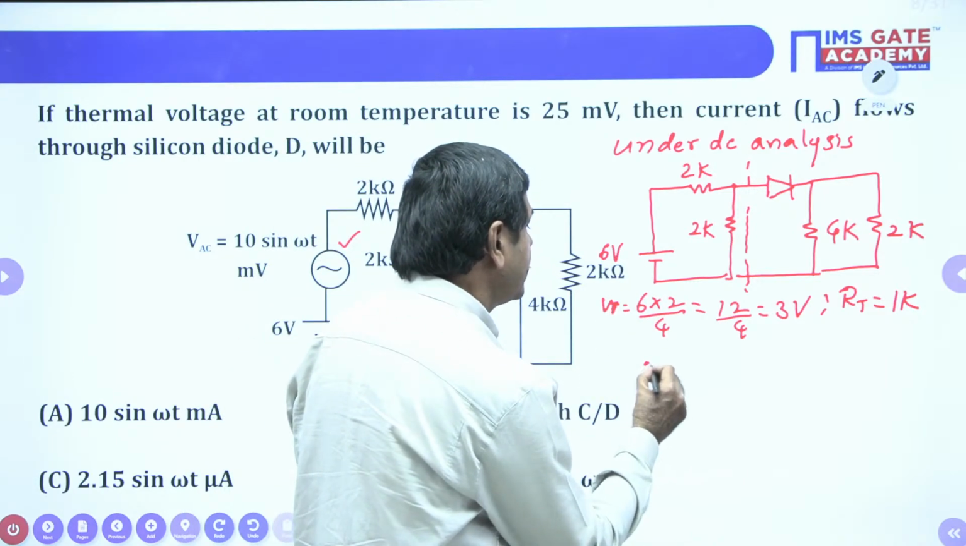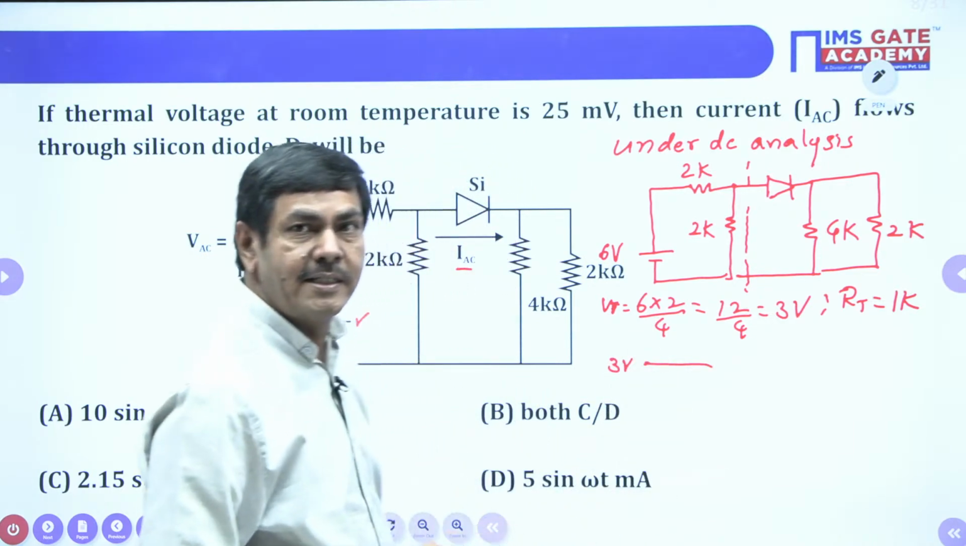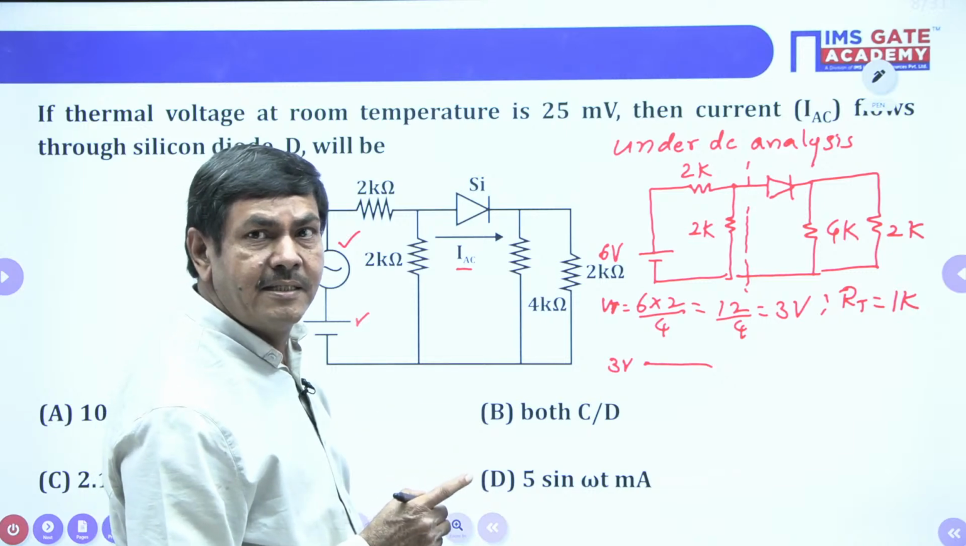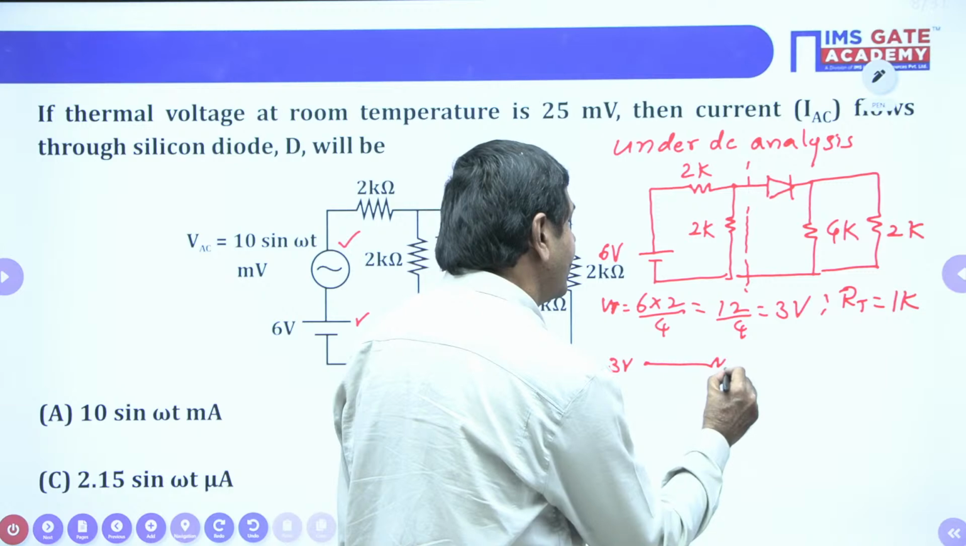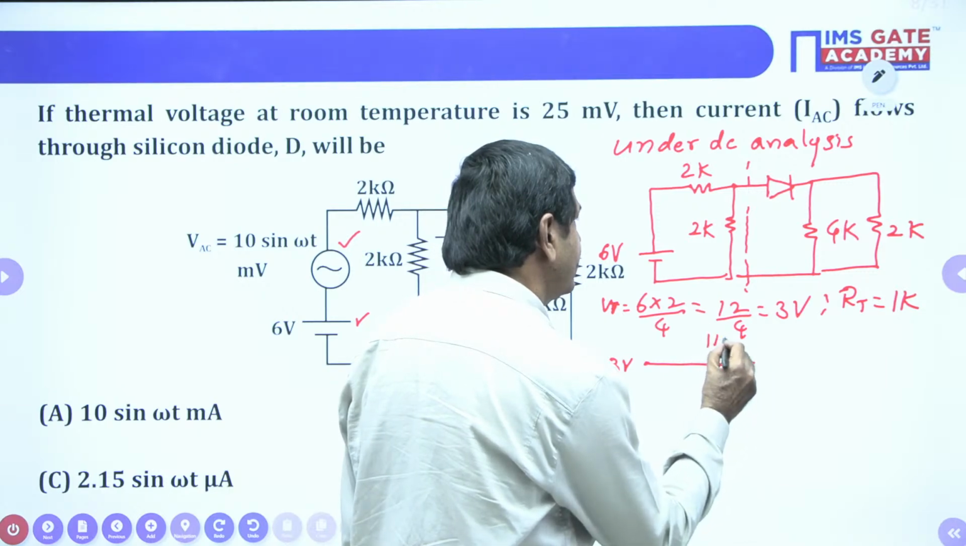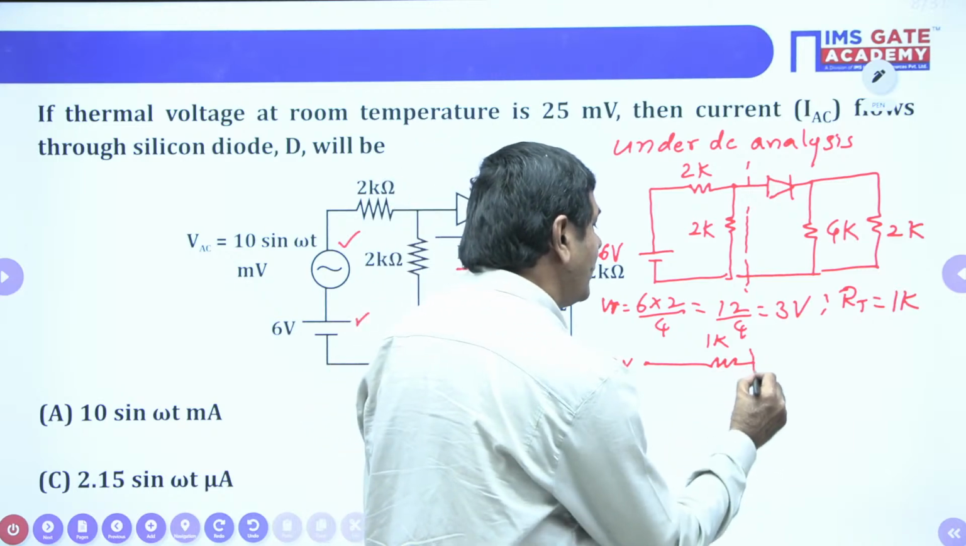This voltage is nothing but 3 volts here, so I connected 3 volts. And we got the resistance. What resistance did we get here? 1K resistance is existing, and that resistance I connected here. Also, the diode I connected as it is. I don't want to touch that diode.